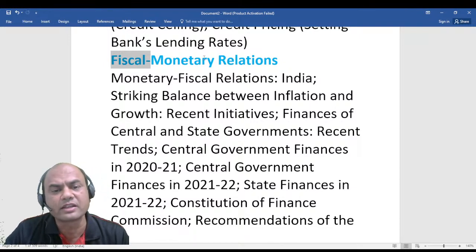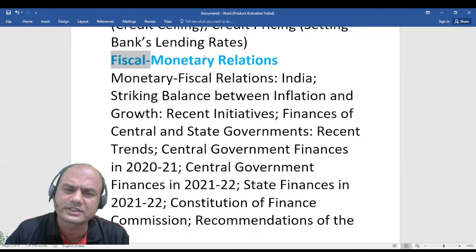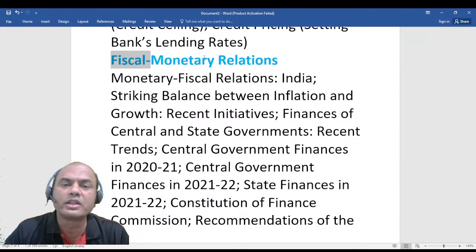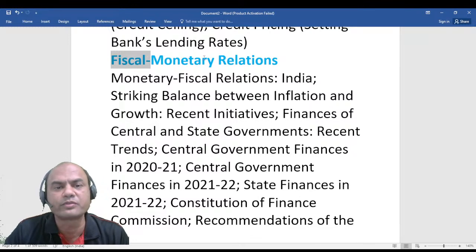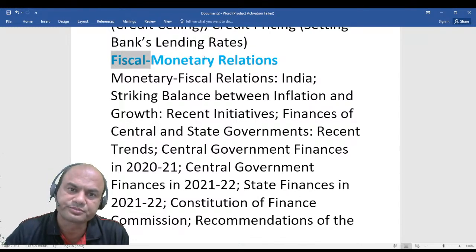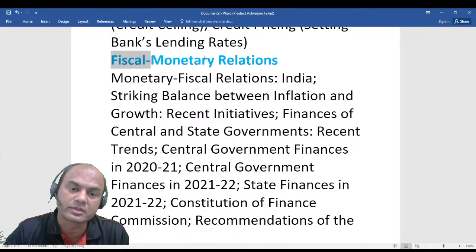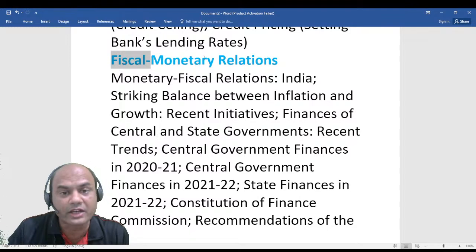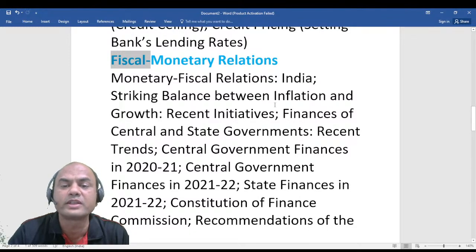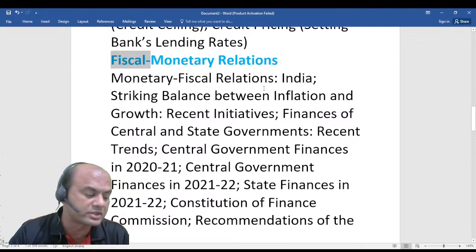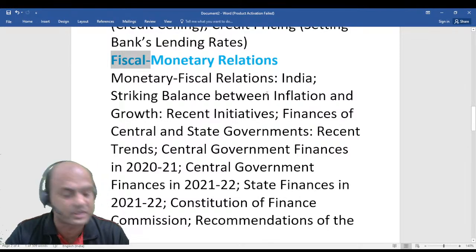So in the monetary-fiscal relationship, India striking a balance between inflation and growth will always be the problem. Monetary policy will focus on inflation, fiscal will focus on growth. More focus on growth will lead to more inflation, so RBI has to curb that growth to some extent. That's why these two should always be in tandem. RBI and the government should always work in tandem with each other.